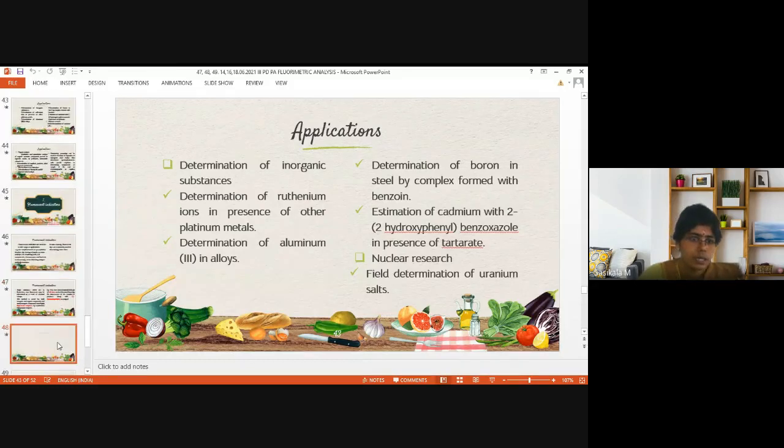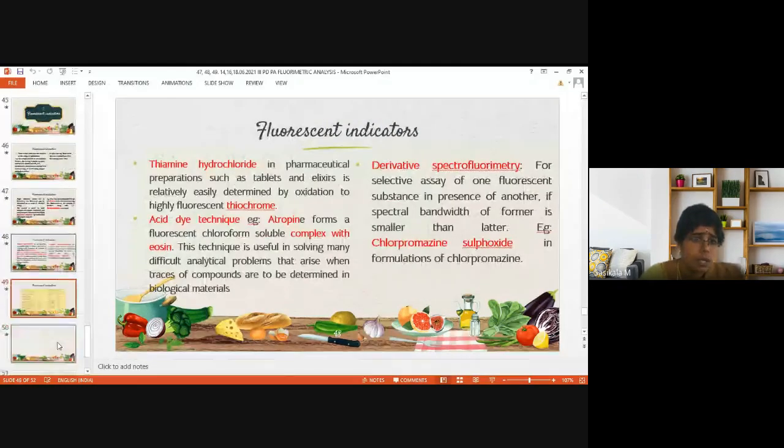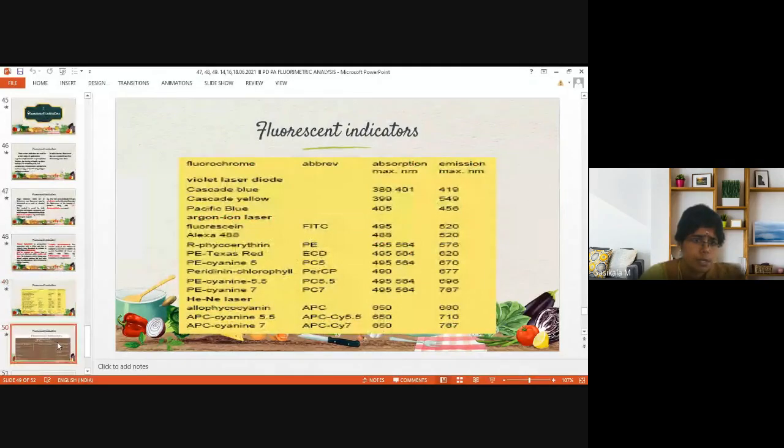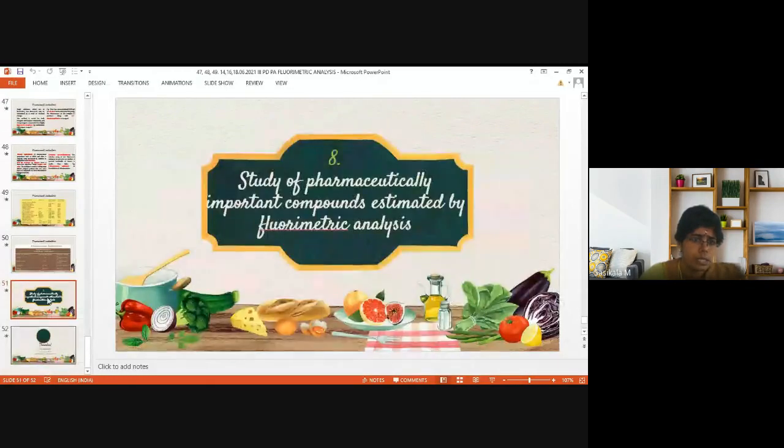Just wait, let me show the heading. What do you require? That is the last part of your plurimetric method. This one, study of pharmaceutically important compounds estimated by plurimetric analysis.